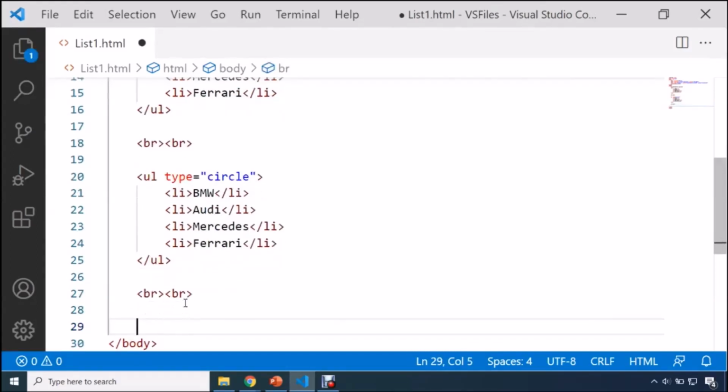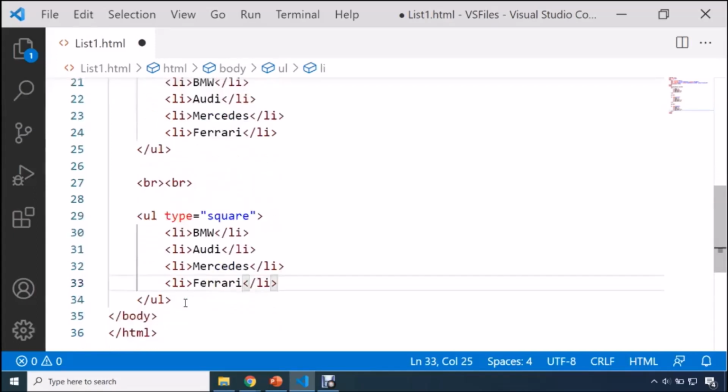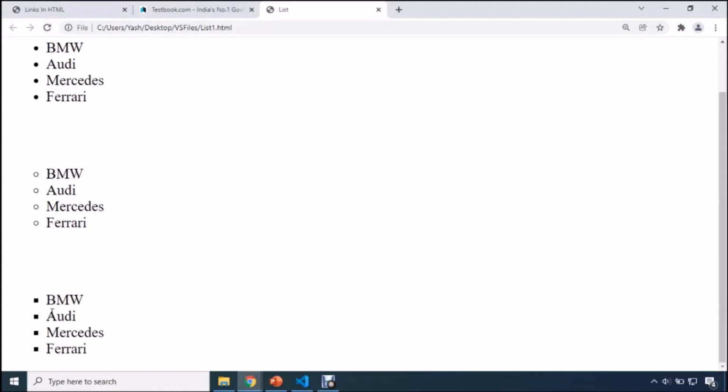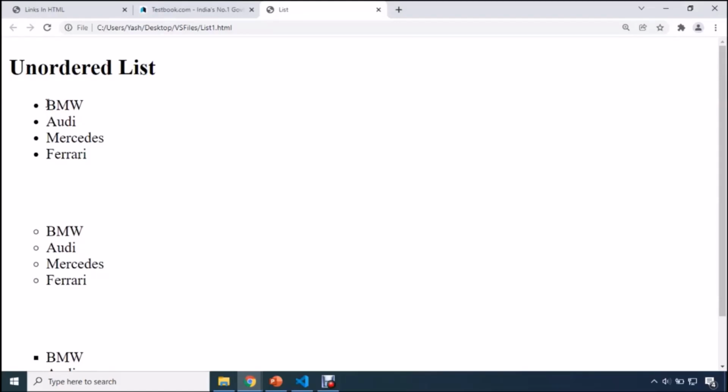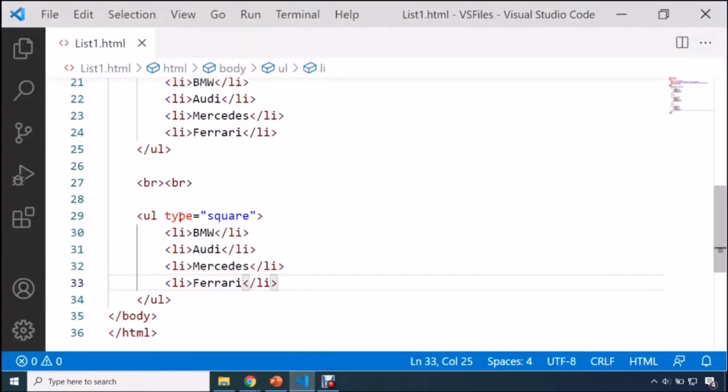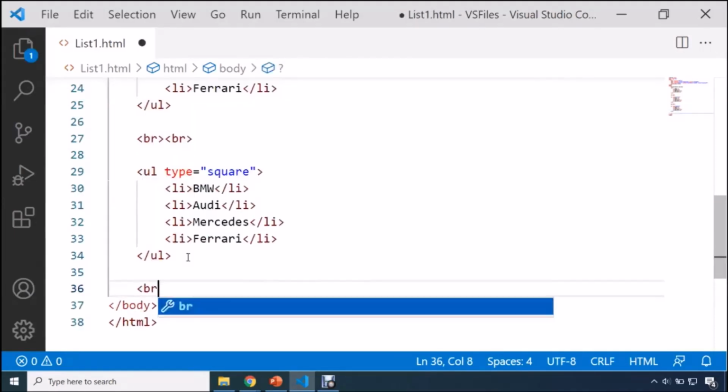So one type is circle. Let me show you some more types. Here again I will be using b tag, and this time I would like to show you ul type is equal to, and here we are going to use something called square. Let me paste these set of elements once again. I'm going to save it, and the moment I refresh the page, this time your elements will be displayed in a square. So this is going to be the default layout of your unordered list. But if you want to change the symbol, let's say you want to use circle or square, then which attribute you need to use? You need to use this type attribute.